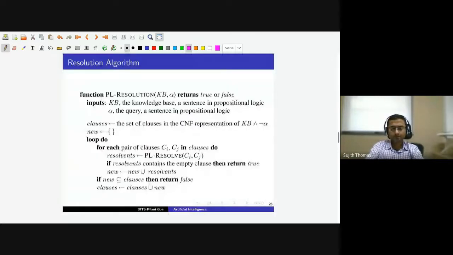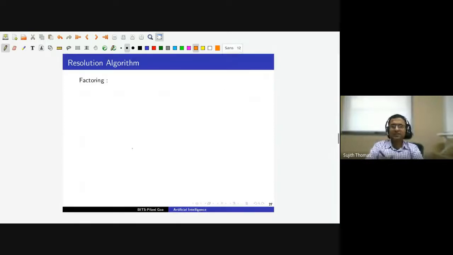So now the question is, will this algorithm terminate? We have an outer loop here and we keep iterating until this happens or we derive a box clause. Termination is guaranteed first by the factoring that I mentioned earlier.